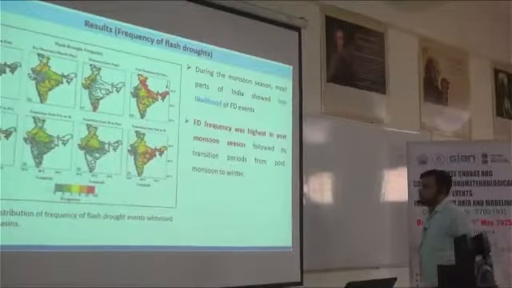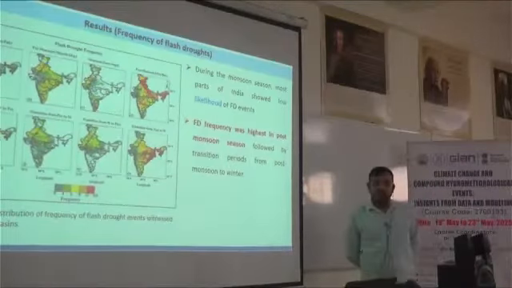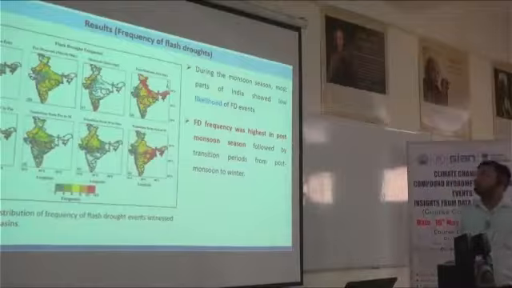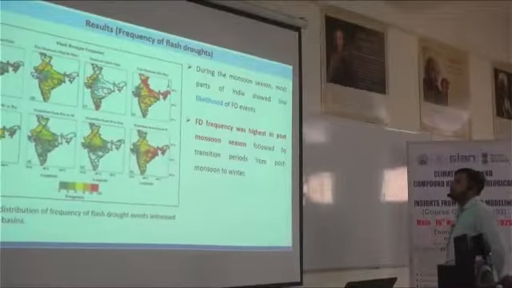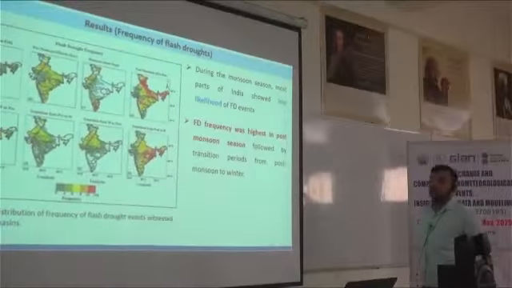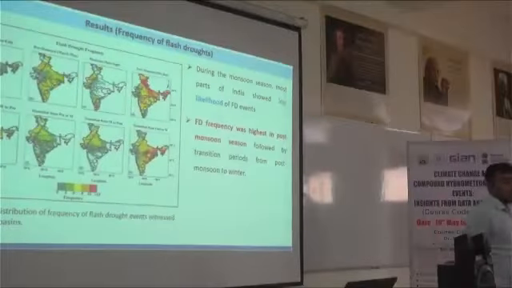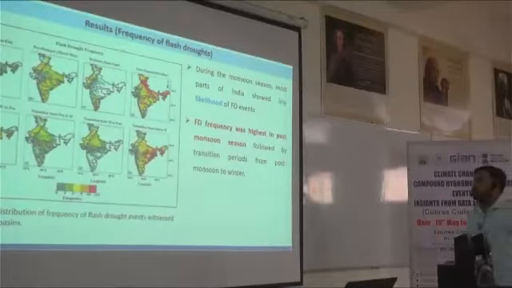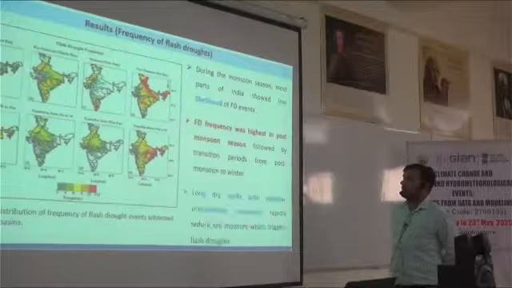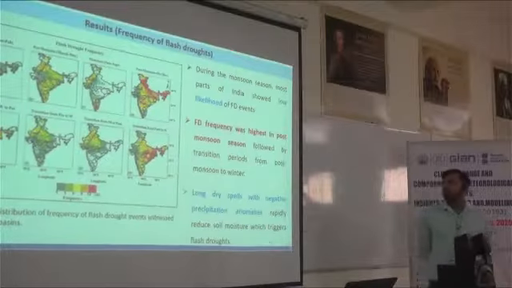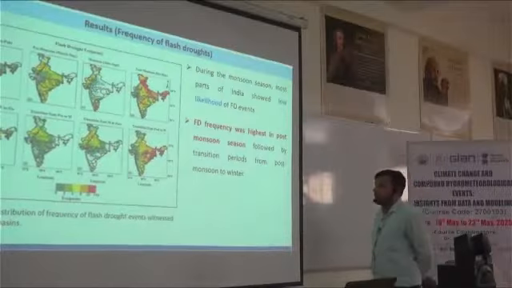And in these results we found that during the monsoon season, the majority of India shows a very low likelihood of flash drought events, but the highest frequency of flash drought is observed in the post-monsoon season, which is followed by the transition periods.